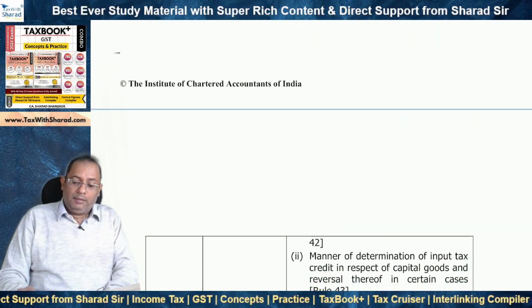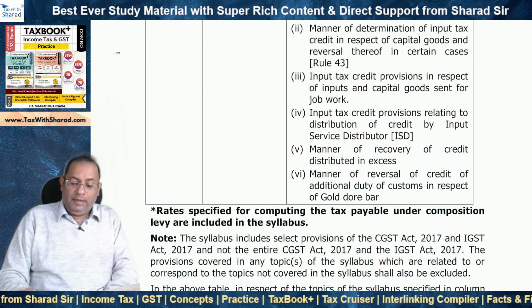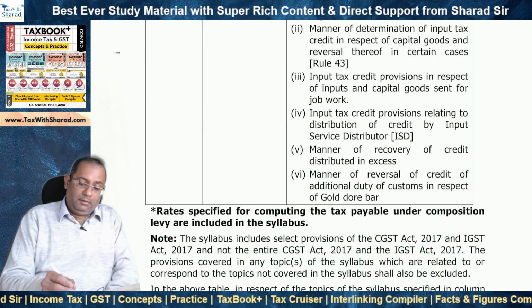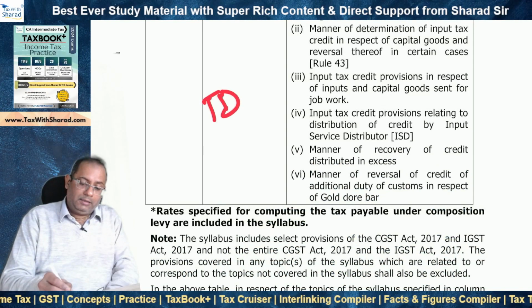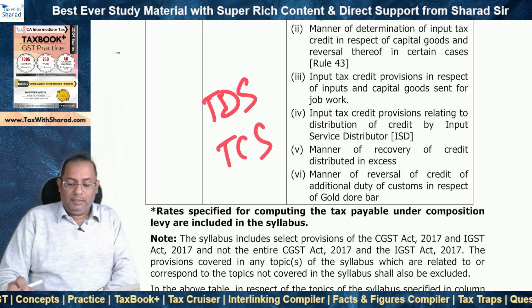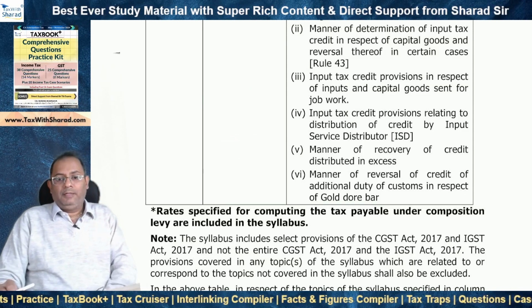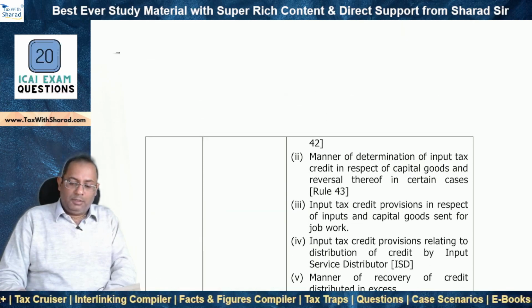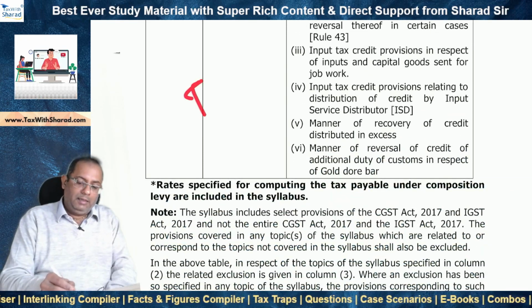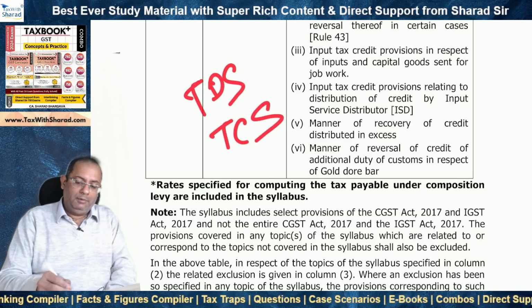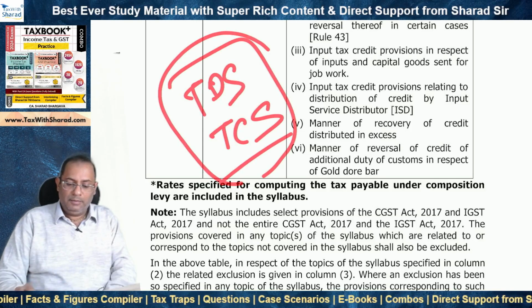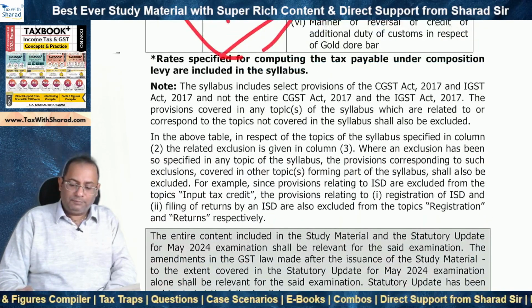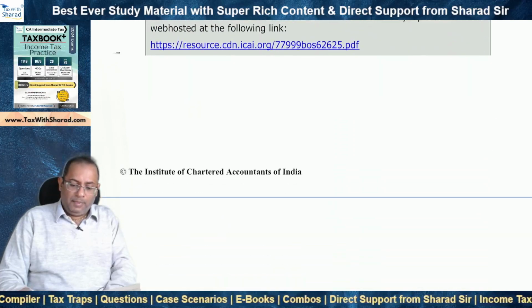Similarly, if you look at the study guidelines for the last attempt, you would find exclusion for TDS and for TCS. That means TDS, TCS were not applicable till the last attempt. That means November 2023. But now this exclusion is absent. That means TDS as well as TCS are now applicable. Why? Because they have now been included in the new syllabus. Okay. What else?